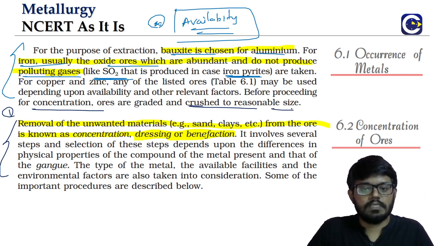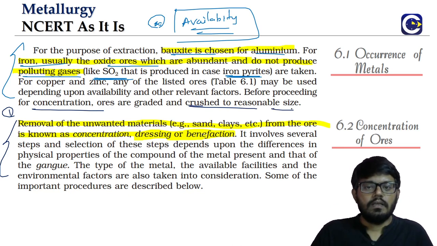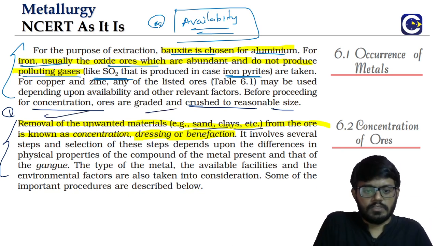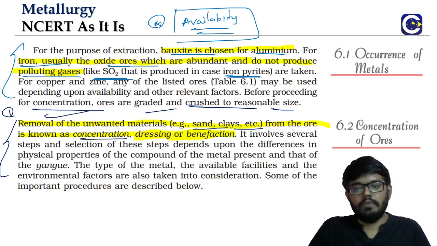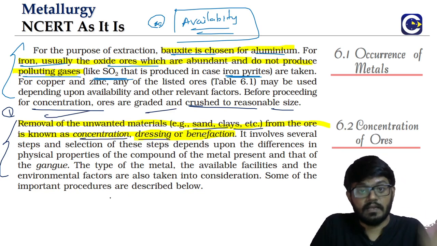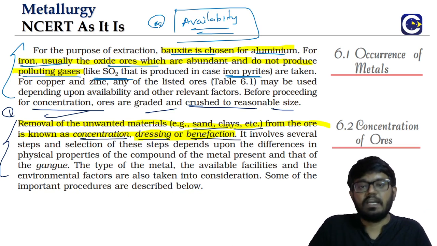Once we crush them, we will start the concentration of the ore. The removal of unwanted materials, whether it is sand or clay, we can call concentration of the ore, dressing of the ore, enriching of the ore, or beneficiation. All these names we can use for it.